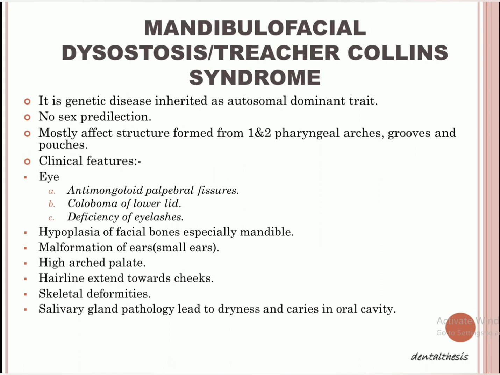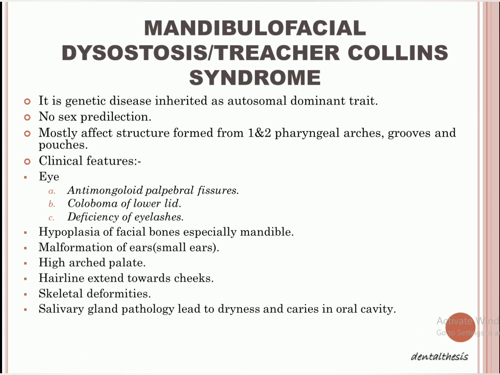Basically it is a genetic disease, inherited as an autosomal dominant trait. So here the mode of inheritance is autosomal dominant, okay, and there is no sex predilection, okay, meaning it is not the case that males are more affected or females are more affected.